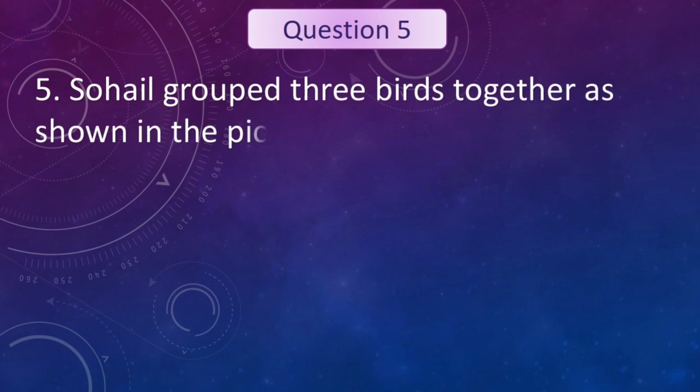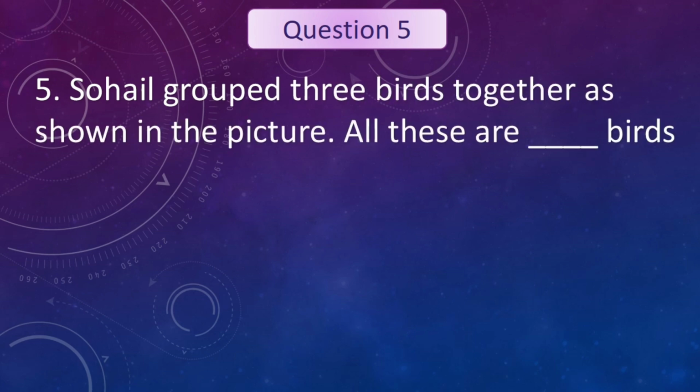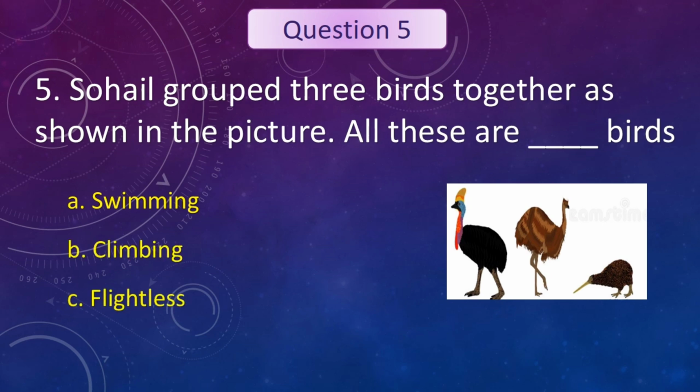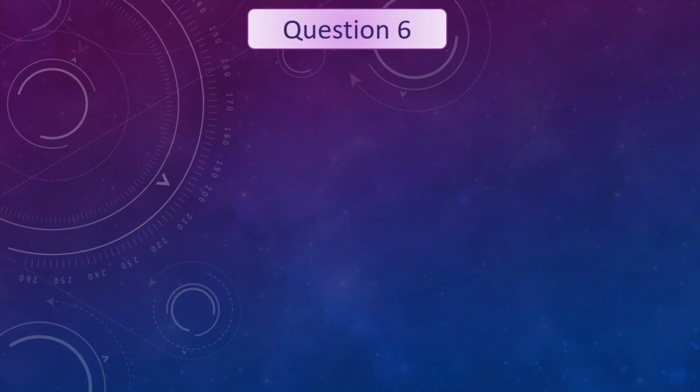Sohail grouped three birds together as shown in the picture. All these are dash birds. Your options are swimming birds, climbing birds, flightless birds, and perching birds. Your time starts now. Time is up. The answer is flightless birds. Let's see the next question.